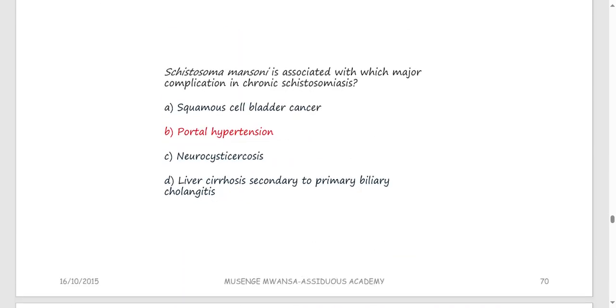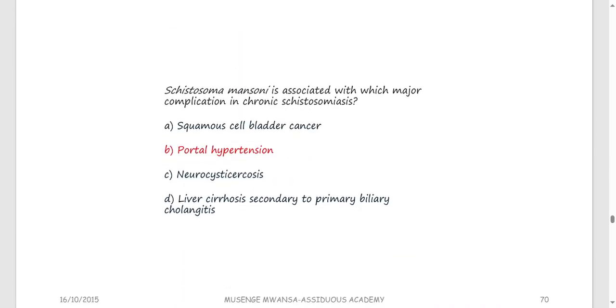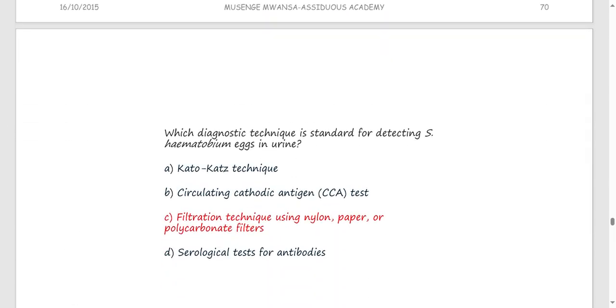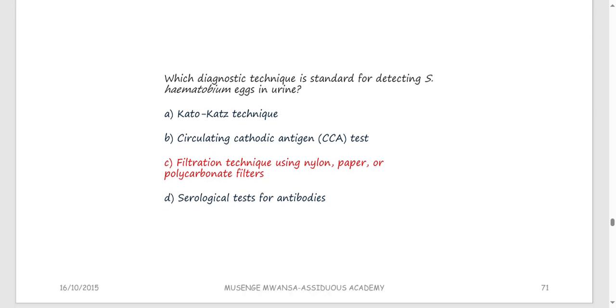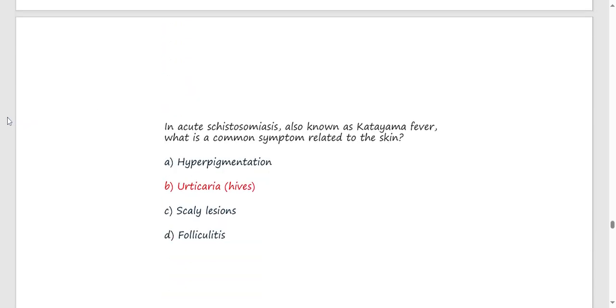All right. Schistosoma mansoni is associated with which major complication in chronic schistosomiasis? Squamous cell carcinoma, portal hypertension, neurocysticercosis, or liver cirrhosis secondary to primary biliary cholangitis. So remember, this is chronic, not acute. Chronic disease is portal hypertension, and this can result in different diseases, like heart failure. Which diagnostic technique is the standard for detecting Schistosoma haematobium eggs in urine? For eggs in urine, you use the filtration technique, like you're trying to filter the eggs.